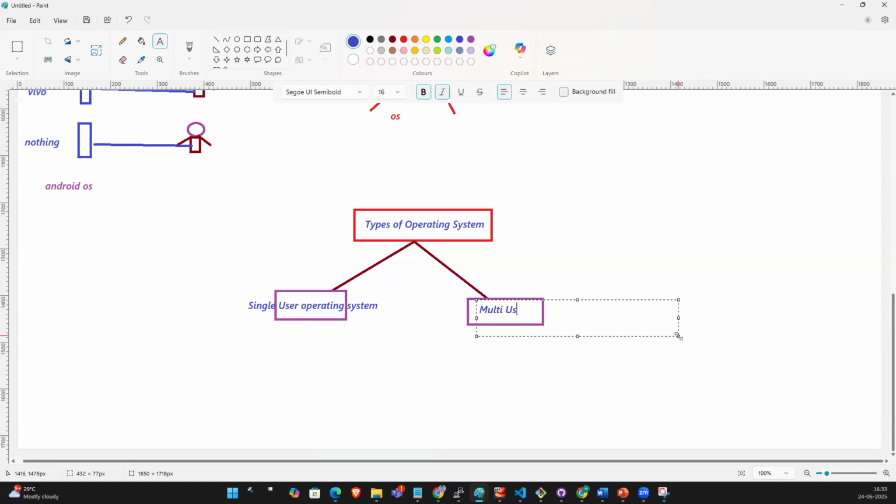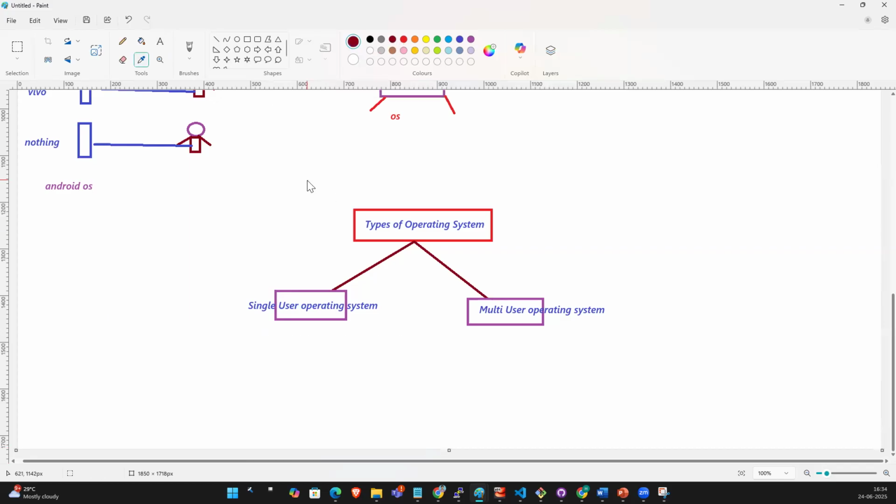What is a multi-user operating system? In a single user operating system, how many users connect at a time? Only one person. A multi-user operating system is one where a number of people can connect at a time and work on the server, on this machine. So what are the examples of a single user operating system, guys?